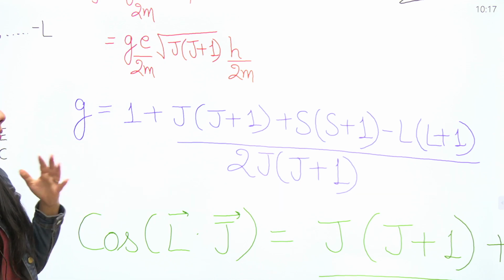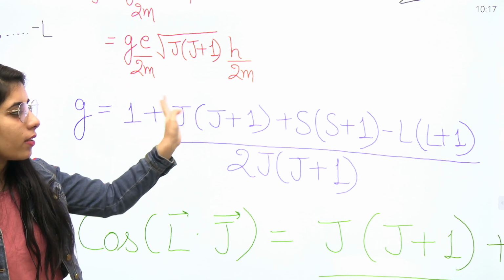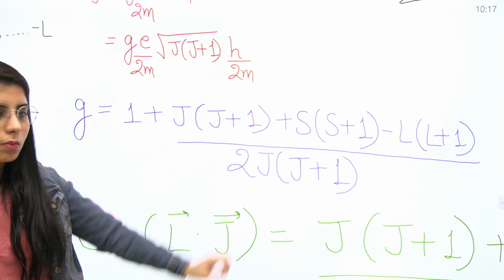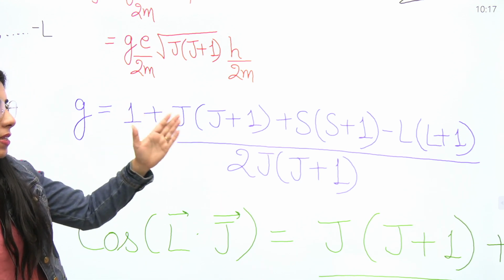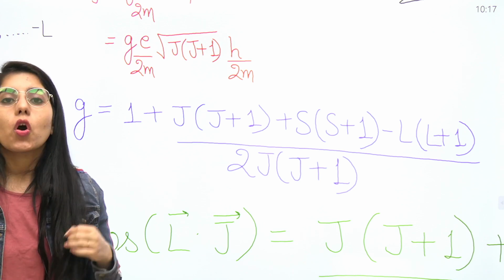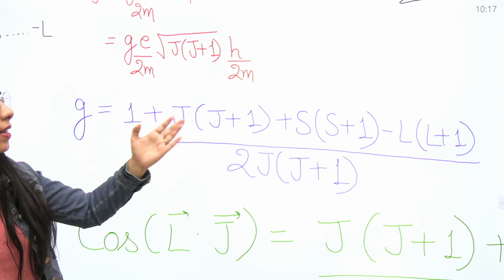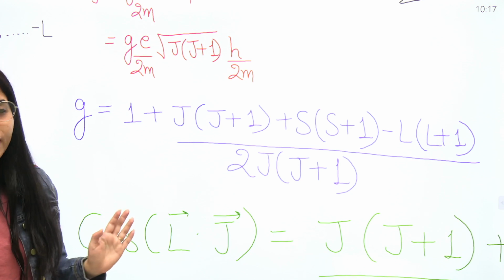Be careful about it. The 1 is not present together with all the terms. It is written separately, and the rest of the terms are mentioned separately. And from where will you get the values of J, S and L? The spectroscopic term, either it will be given in the question or you have to find it, and accordingly you can write the values of J, S and L. They have their usual meaning.